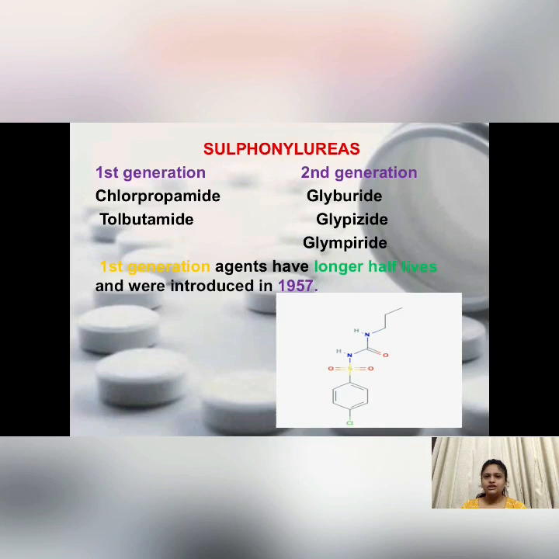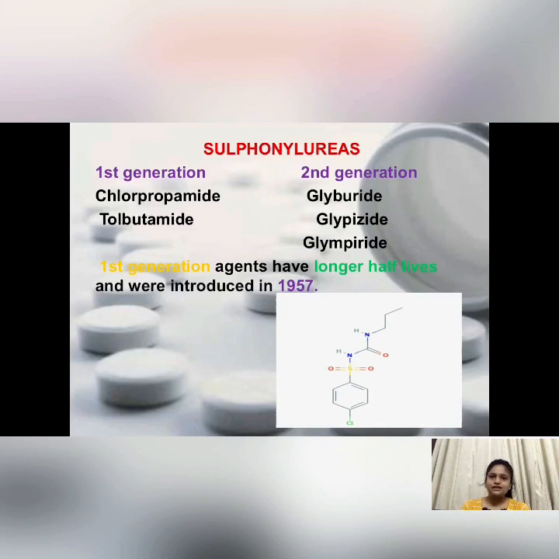First generation agents have longer half-lives and were introduced in 1957. Even in first generation, when we compare both the drugs, chlorpropamide has longer half-life than tolbutamide. So we can say that there are more chances of hypoglycemia when you administer chlorpropamide than tolbutamide.